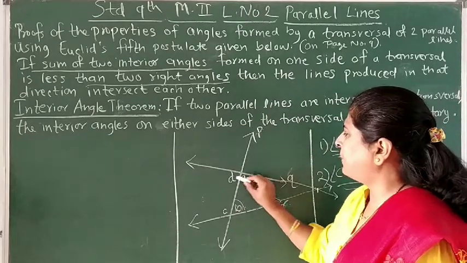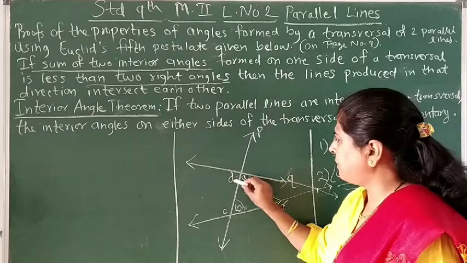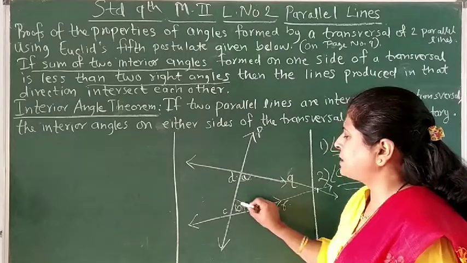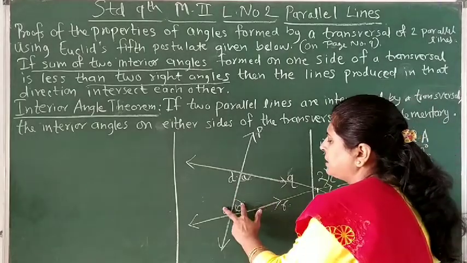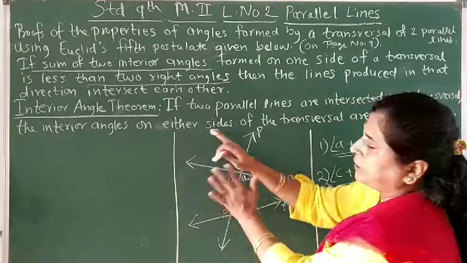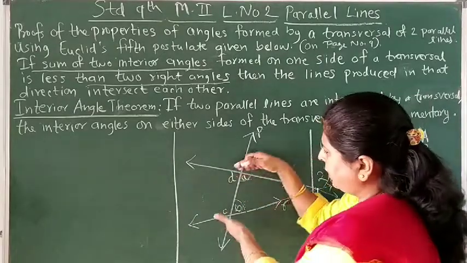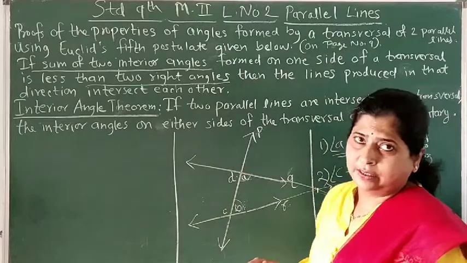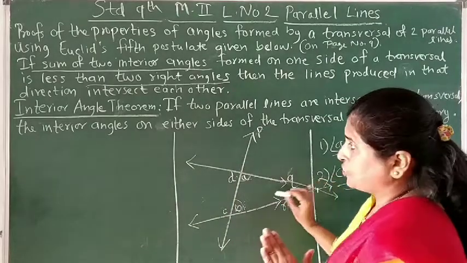As these two, A plus D is a linear pair, 180 degrees, the sum is 180, and the addition of B and C is also 180 degrees. So 180 plus 180 will give 360 degrees. So if this is less than 180, this is more than 180. In another way, where it is more than 180, the lines will not intersect.